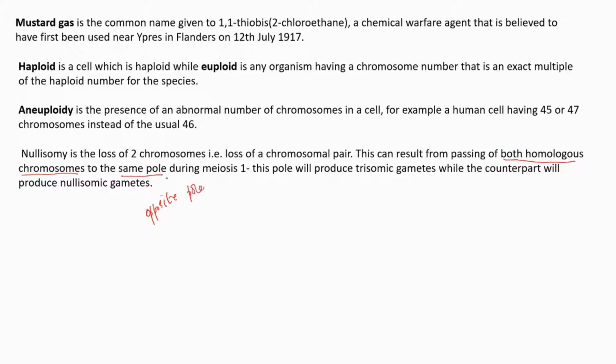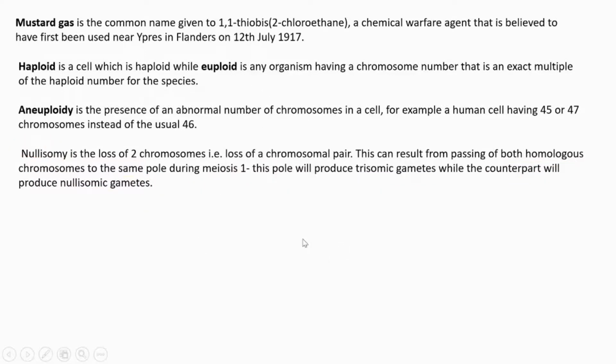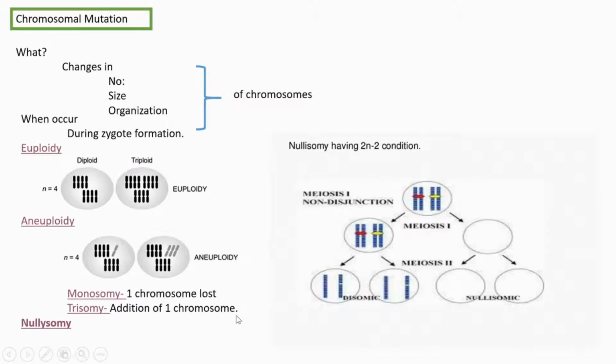Instead of that, they segregate to the same pole during meiosis 1, and this will produce trisomic gametes. At the same time, the counterpart, the other half, will produce nullisomic gametes. That condition is called nullisomy. Okay, that's about the chromosomal mutation.